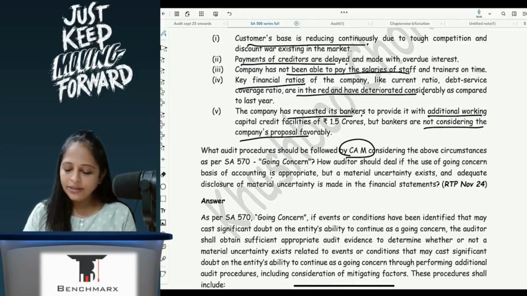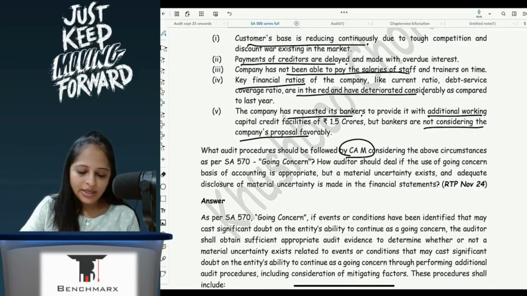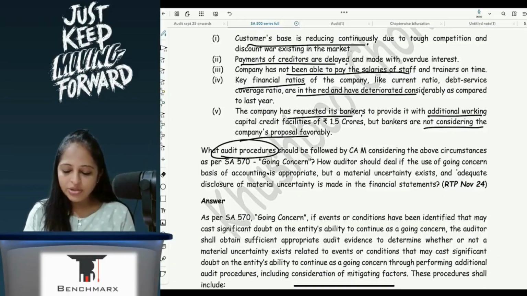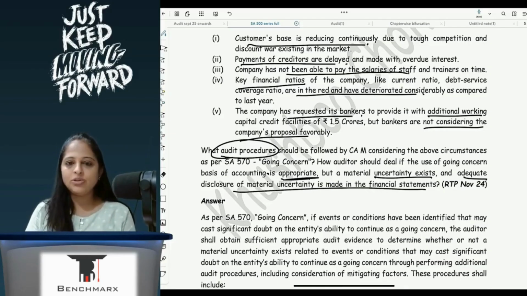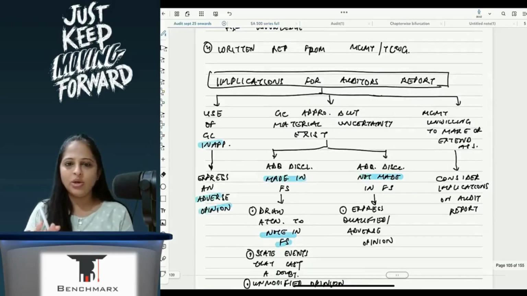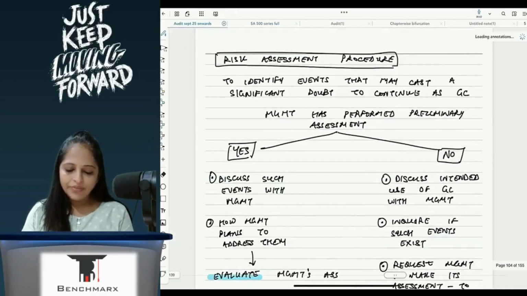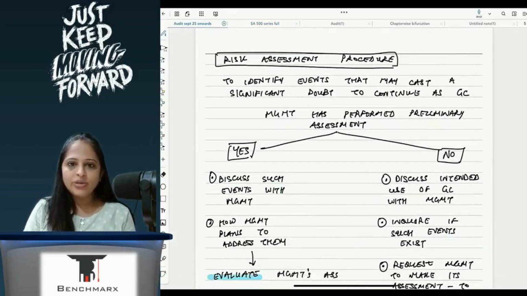Not CAM, we have to highlight audit procedures. How should the auditor deal if use of going concern is appropriate but material uncertainty exists and adequate disclosure is made in the financial statement? So the second question, first is what is the audit procedure, which is your risk assessment procedure, what we have to do.